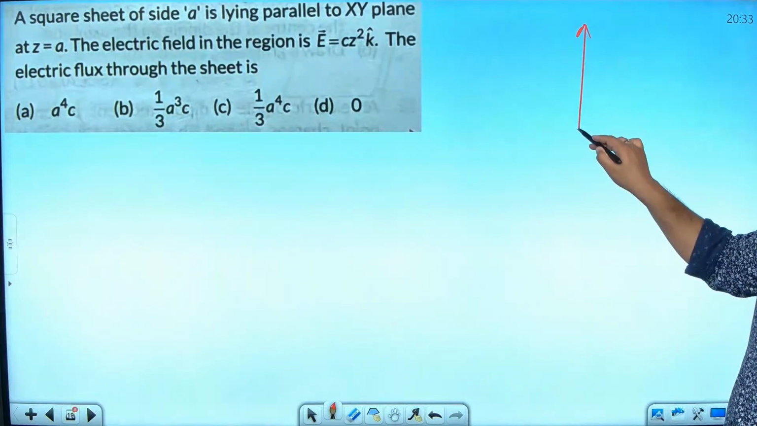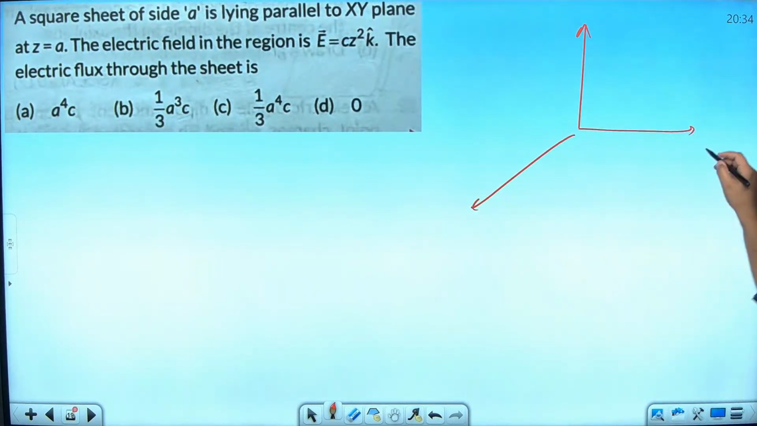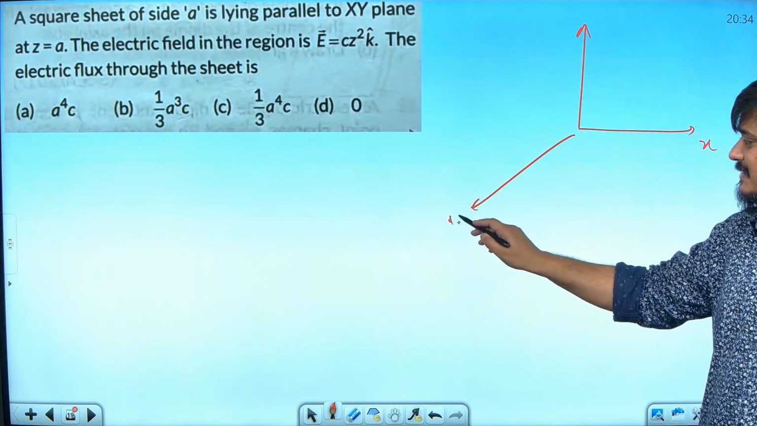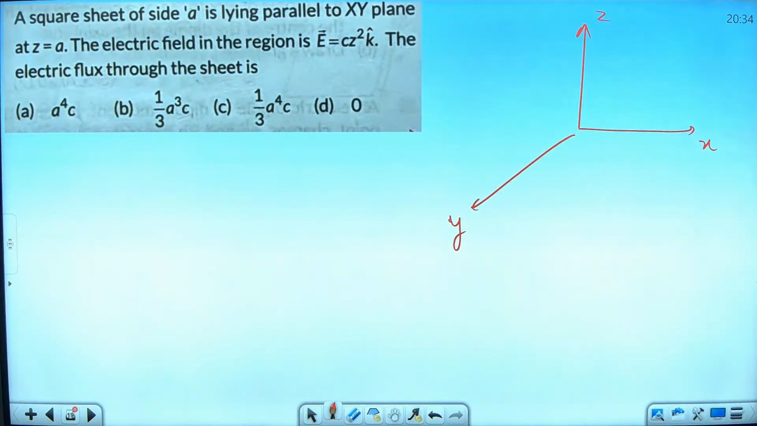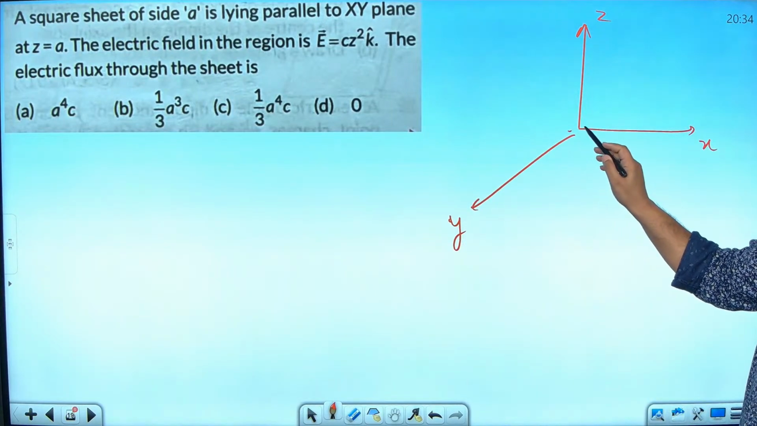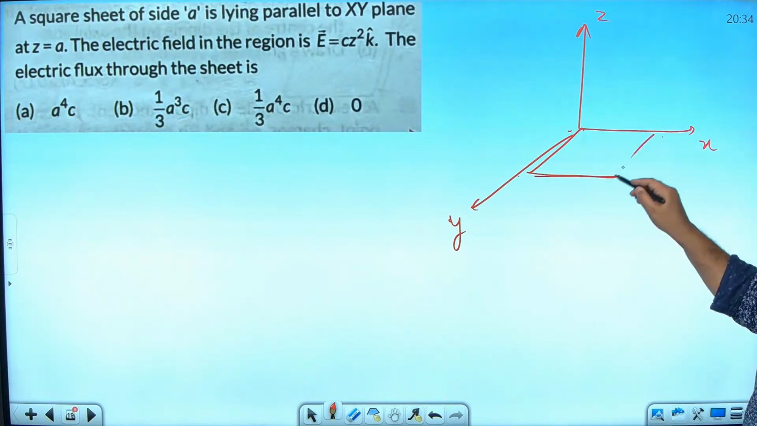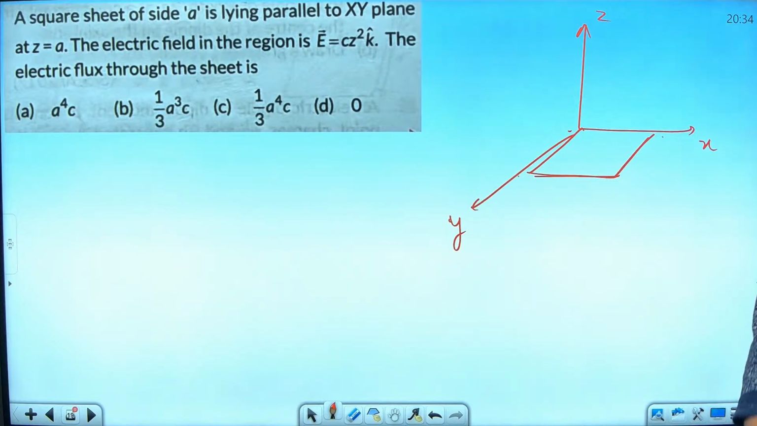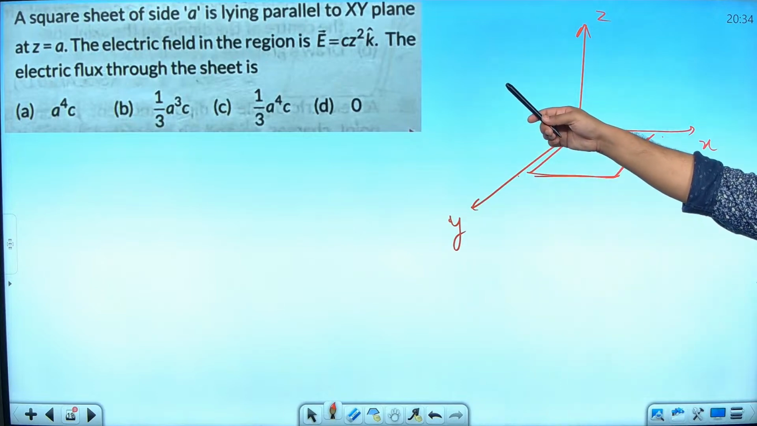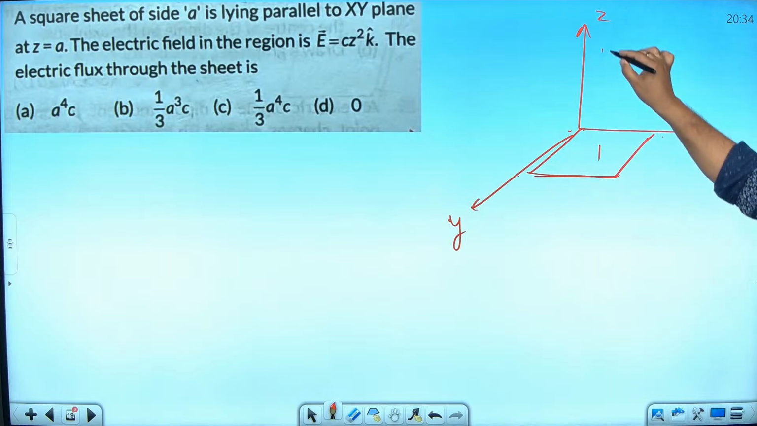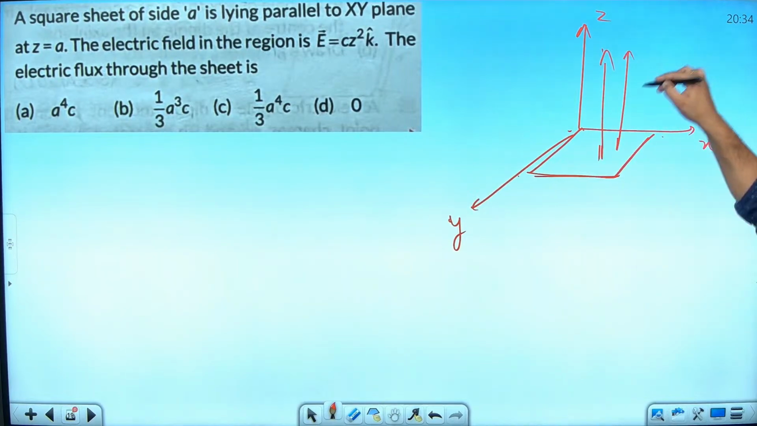X, Y, Z, isn't it? I am taking the XY plane as this and Z I am taking here. So, a square sheet of side A is lying in which plane? XY plane, like this, right? Do you agree? Of side A. I am taking the concept wise. What you are saying is correct only, obviously. And they are saying the electric field in the region is CZ square K cap. It means it is in this region, isn't it? That's how the electric field is. Which direction? Z direction, right?